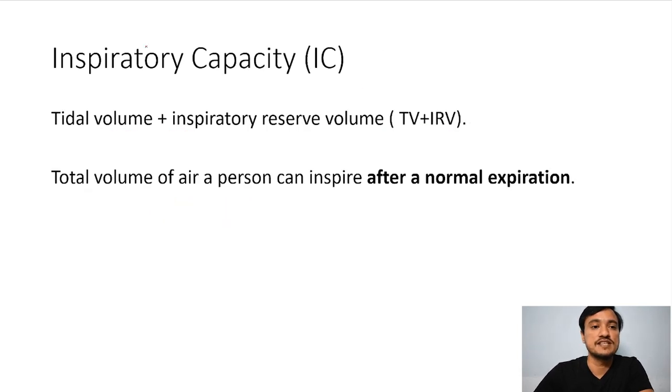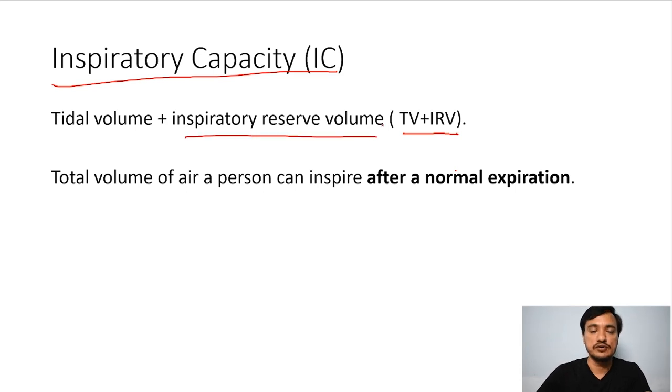Moving on to next topic, inspiratory capacity. It is simple: tidal volume plus whatever air you can take inside with forceful inspiration. Only the forceful inspiration was inspiratory reserve volume, but here tidal volume is also included. Tidal volume plus inspiratory reserve volume.